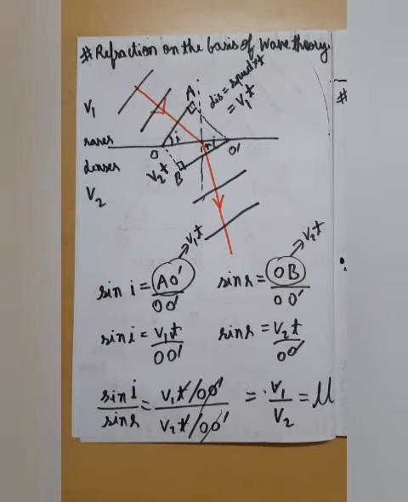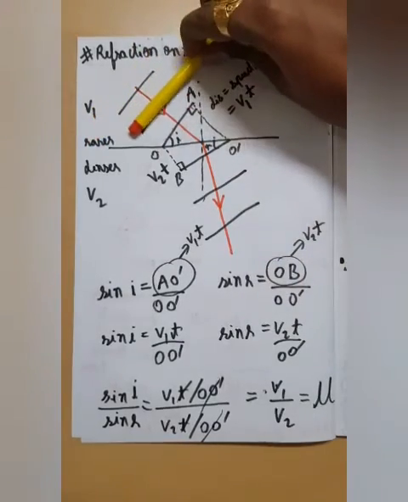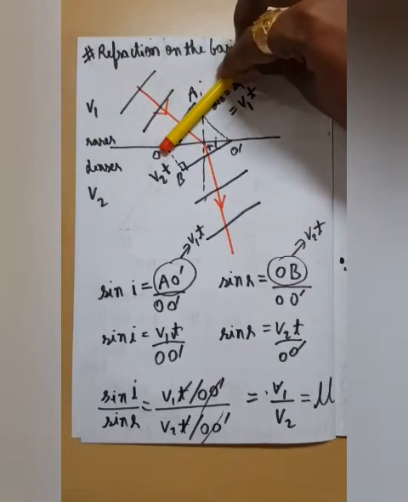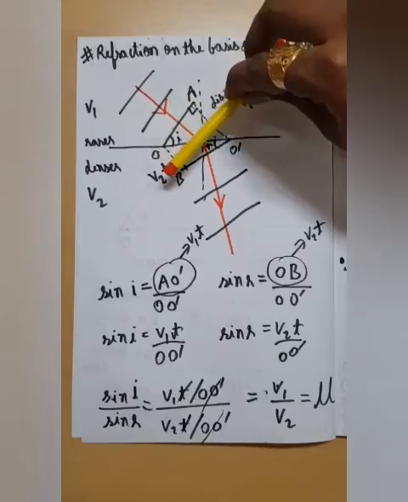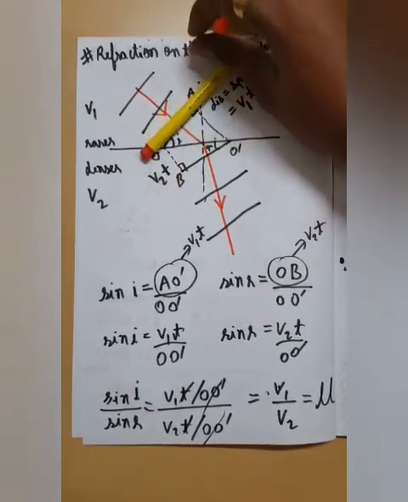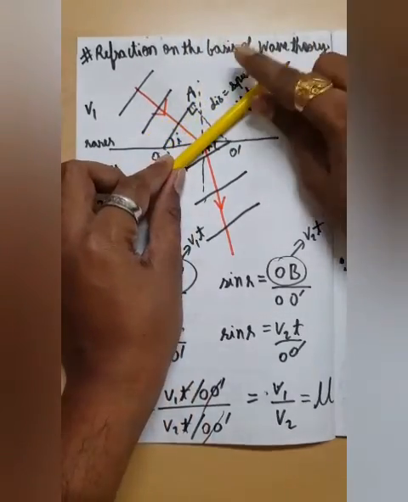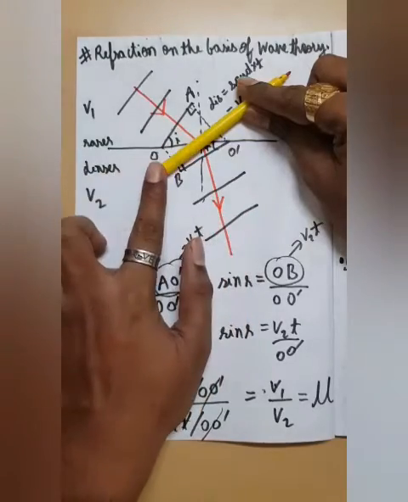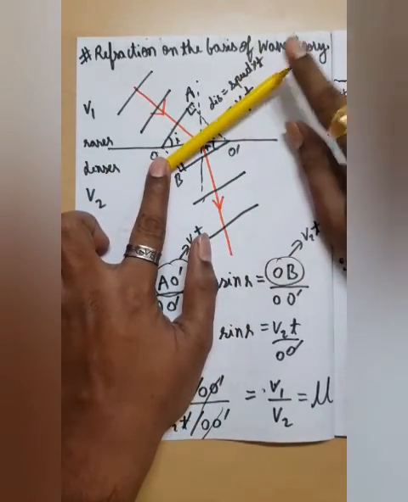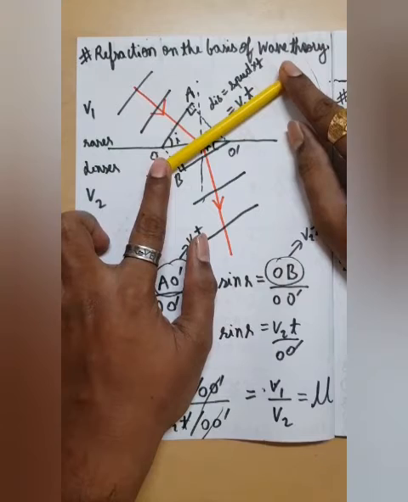Similarly we would prove the law of refraction also. So this is a ray of light which is coming from a rarer medium and going into the denser medium, so obviously it would bend towards the normal. So I have taken the wavefronts which are coming like this, and after this point this wavefront is actually behaving in a different way. That is, some part of the wavefront enters the denser medium while some part of the wavefront is still in the rarer medium.